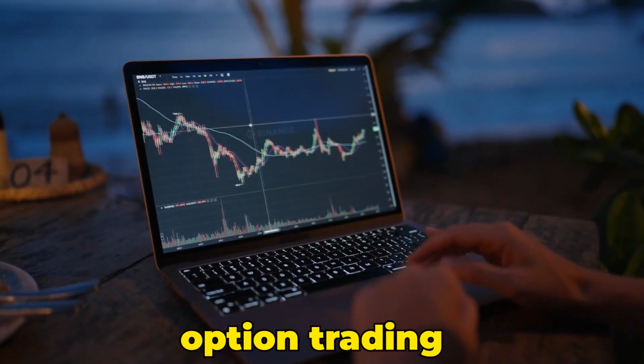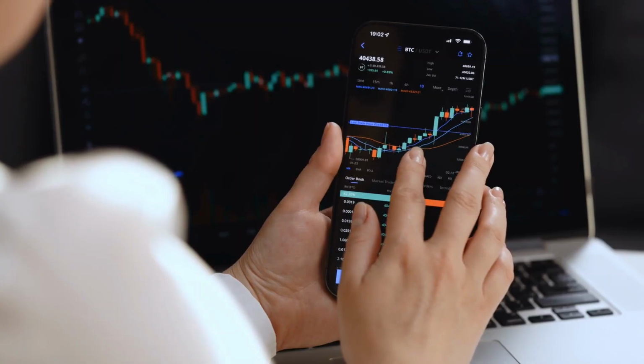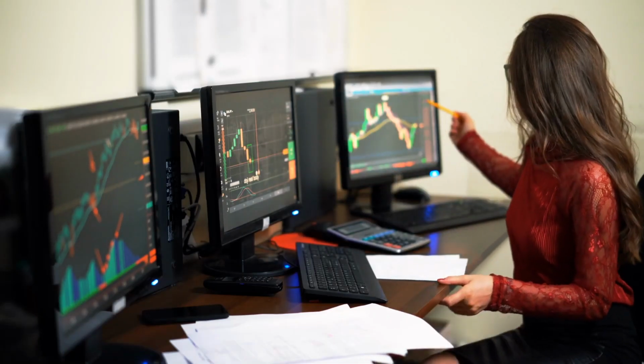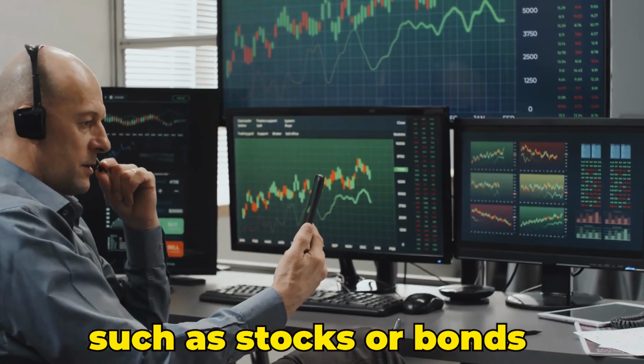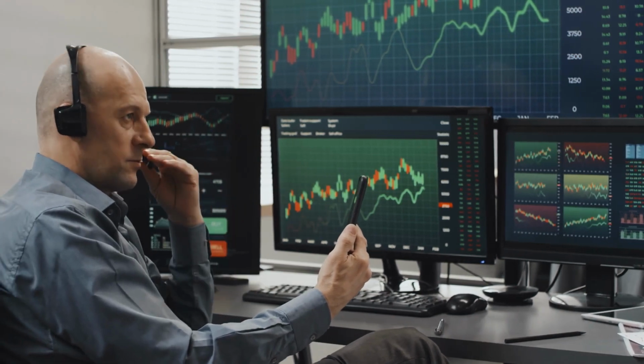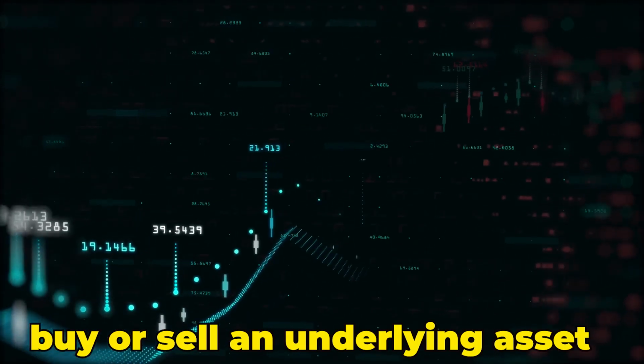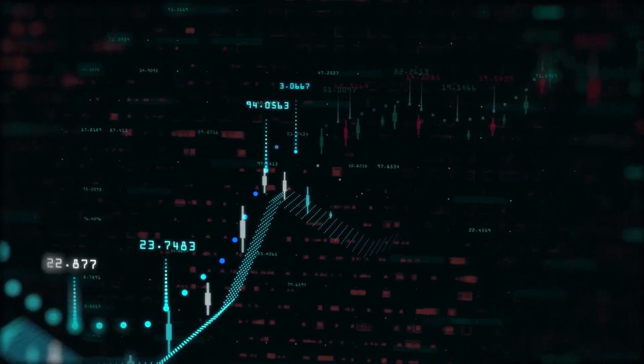How to earn from option trading. Options trading allows investors to speculate on the future direction of the stock market or specific securities, such as stocks or bonds. Options contracts give you the option, but not the obligation, to buy or sell an underlying asset at a specific price by a certain date.